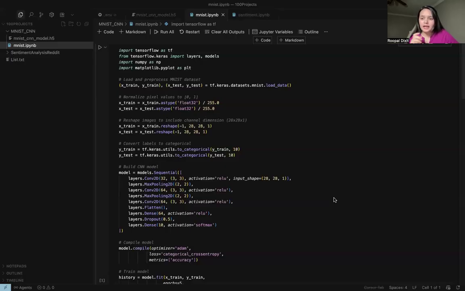Each image is a tiny 28 by 28 grayscale picture, like a mini sketch of a digit. Our goal is to train a convolutional neural network, that is CNN, a type of neural network that's great at understanding images, to predict which digit is in each image.